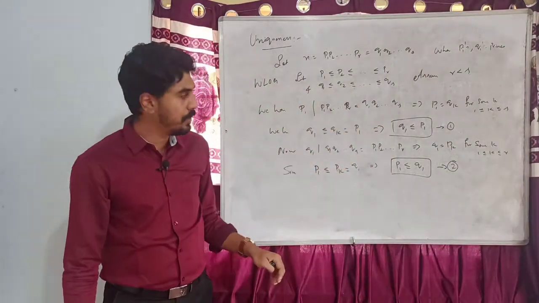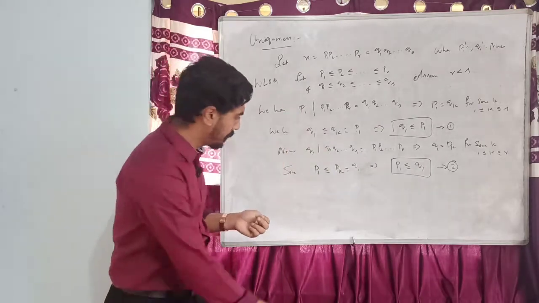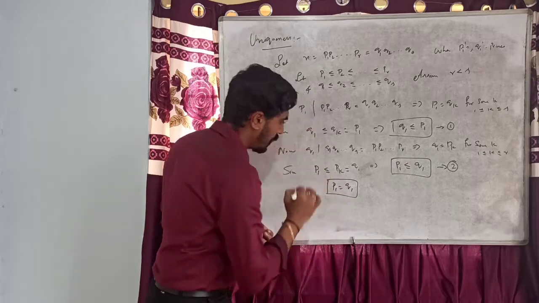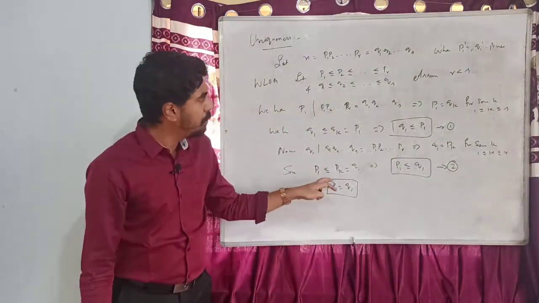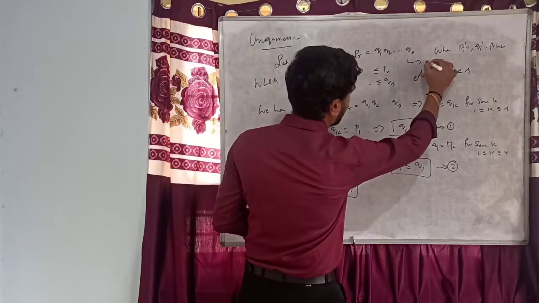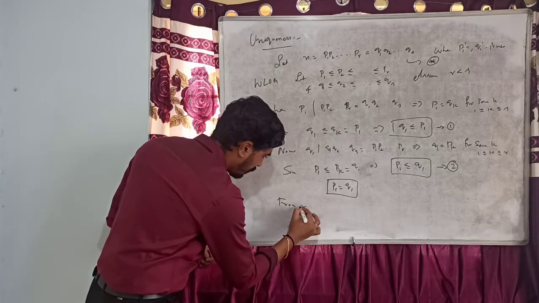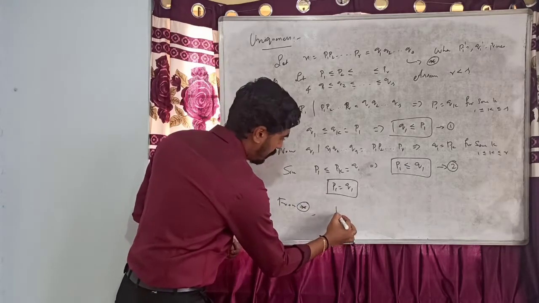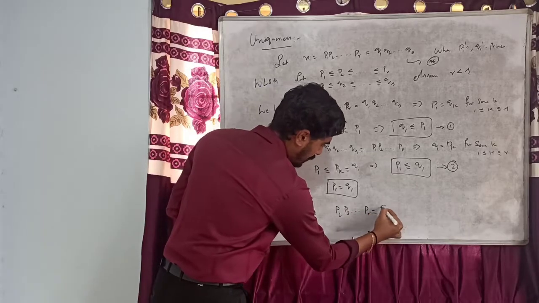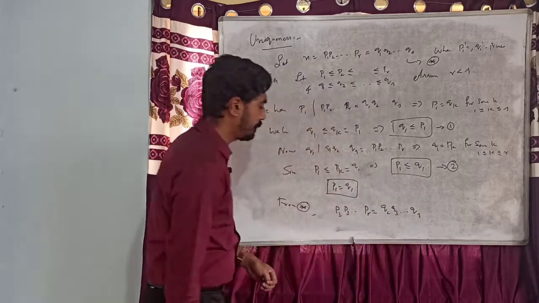From 1 and 2, we have shown that p1 is equal to q1. Okay. If I cancel p1, q1 on both the sides, I get here, let me take this as star. So from star we have p1, p2, p3, etc. pr is the same as q2, q3, etc. qs.